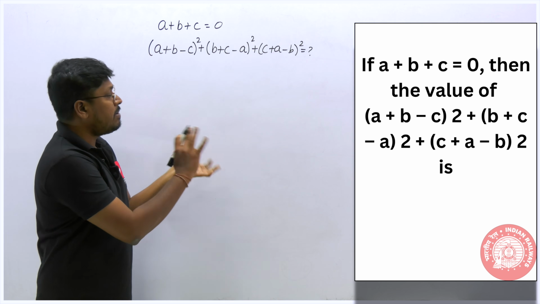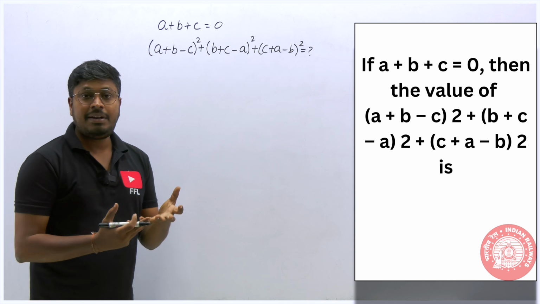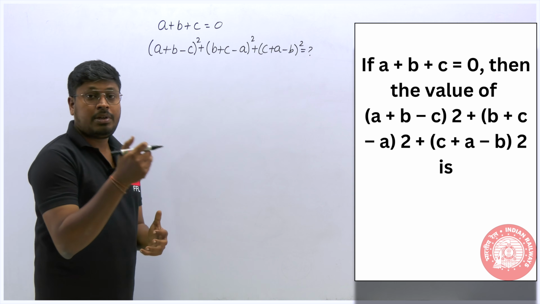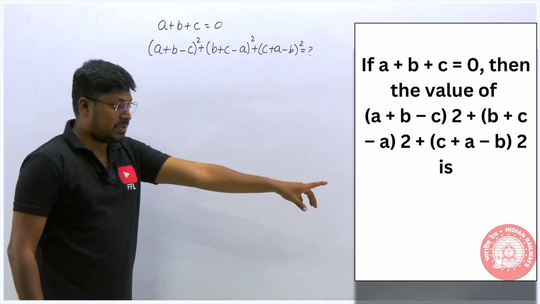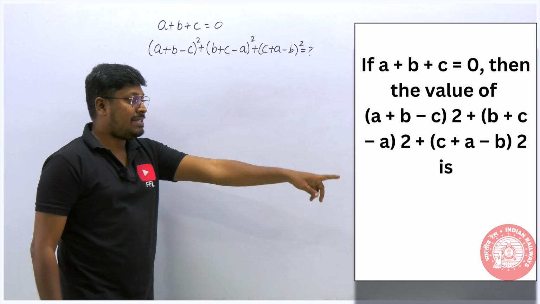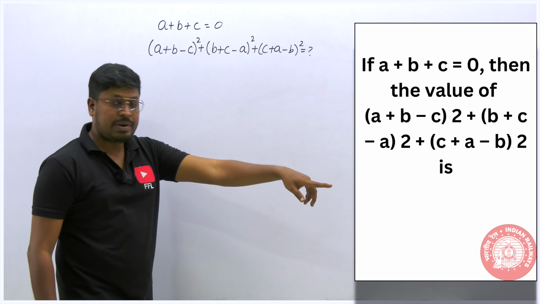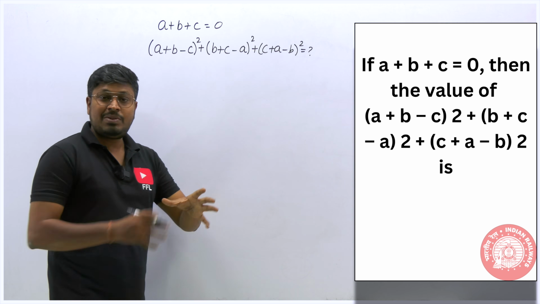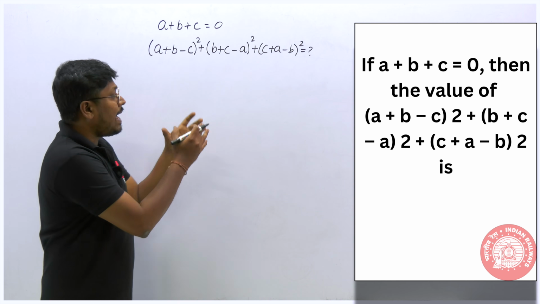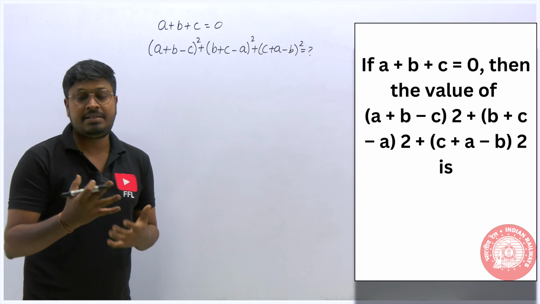Mostly in algebra questions we have to think and solve, and that also depends upon the options. So just look at the options here. The first option is 0, the second option is 8ABC, the third option is 4A squared B squared C squared, and the fourth option is AB plus BC plus CA. So mostly the option answers also contain the ABC value.